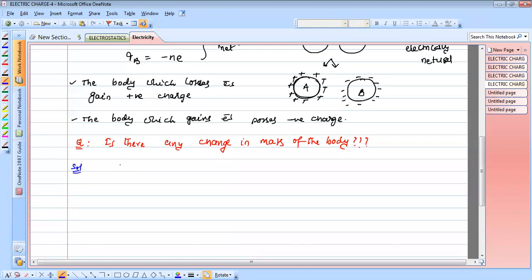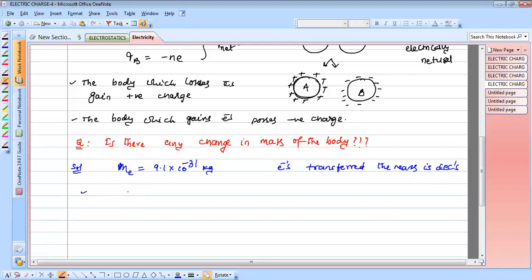Why? Because you are very clear, the mass of an electron is 9.1 into 10 power minus 31 kg. Whenever the electrons are transferred, the mass changes. So which one has more mass, the positively charged body or the negatively charged body?